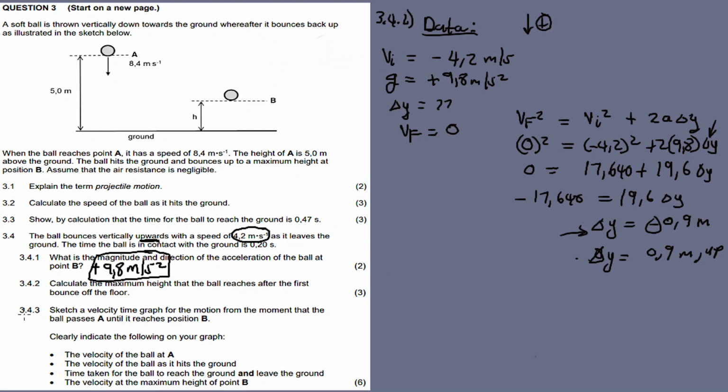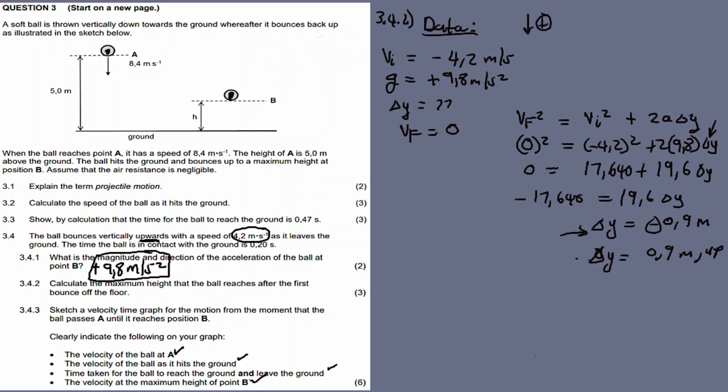Okay, 3.4.3, the last question: sketch a velocity time graph for the motion of the ball from the moment that the ball passes A, all the way up to position B. Clearly indicate on your graph position A, the velocity of the ball as it hits the ground, the time it takes for the ball to reach the ground and leave the ground, and the velocity at the maximum height, point B.